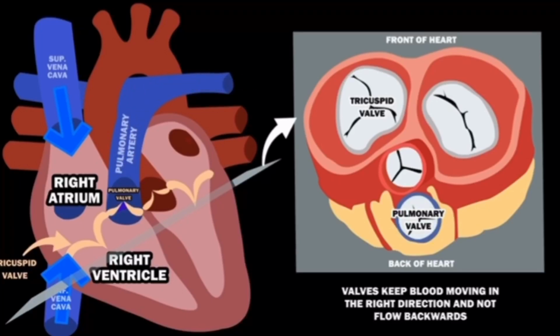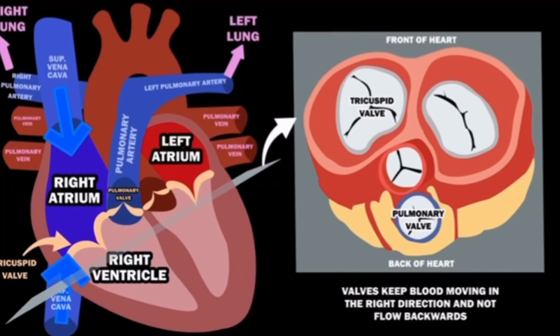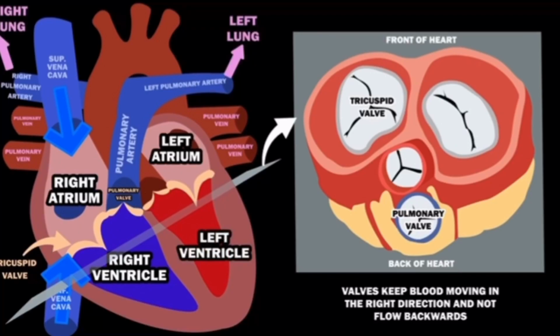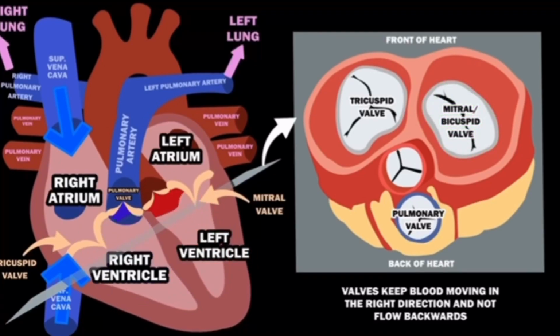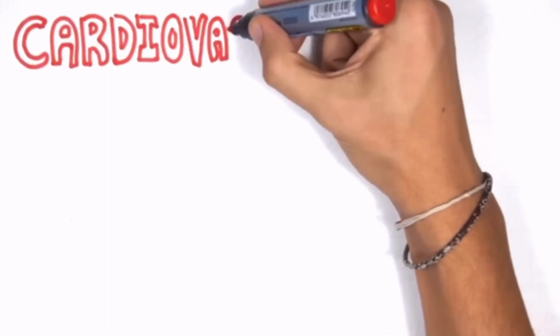The blood then travels to the lungs and returns from the lungs via the pulmonary veins, which then empty into the left atrium. The left atrium contracts the blood through the mitral valve into the left ventricle. The left ventricle then contracts, injecting that blood through the aortic valve to the aorta and onto the rest of the body. So the next is cardiovascular disease.